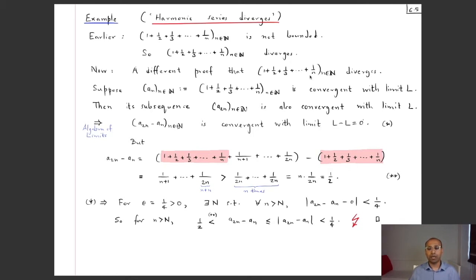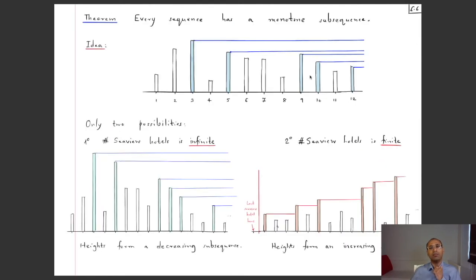Alright, so now we know what a subsequence is, and we are now going to show the Bolzano-Weierstrass theorem. But to do that, we will first prove this theorem. Now, I could have called it a lemma, but in fact, it's a useful theorem in its own right. So let's prove this one first. This result says that every sequence has a monotone subsequence.